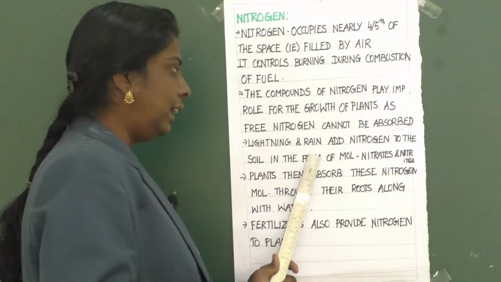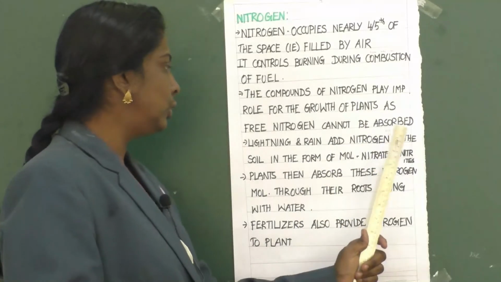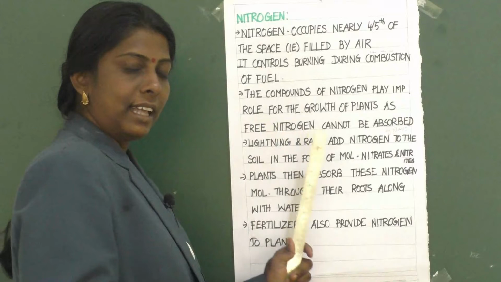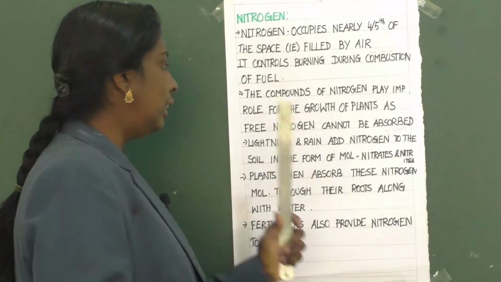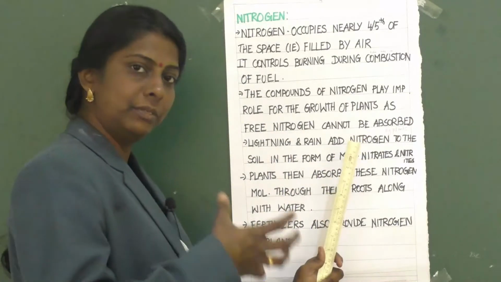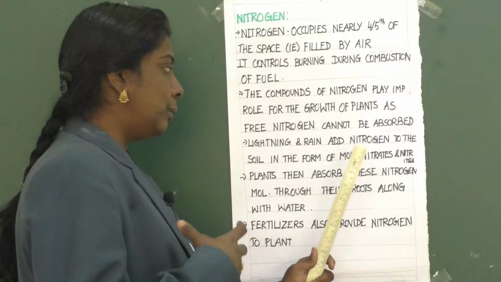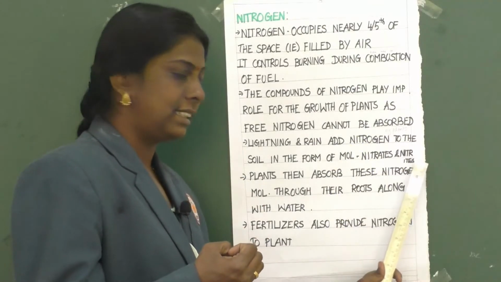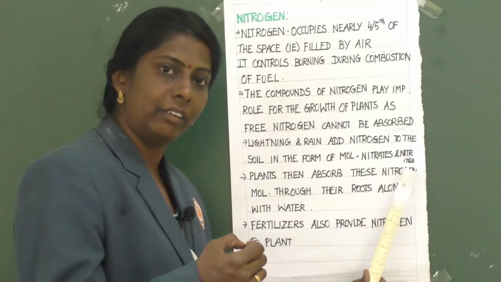Lightning and rain add nitrogen to the soil. Because of lightning and rain, nitrogen will naturally be added to the soil in the form of nitrates and nitrites.